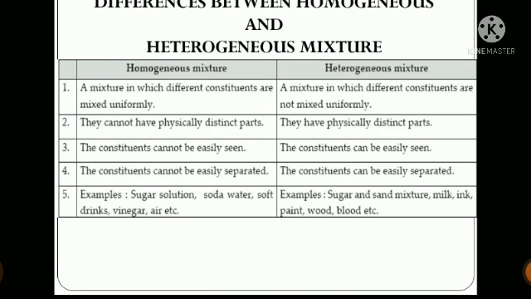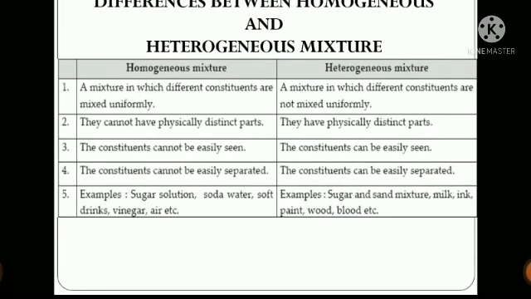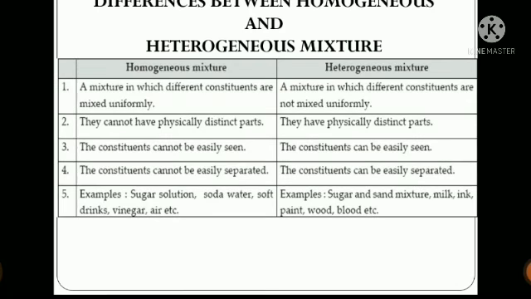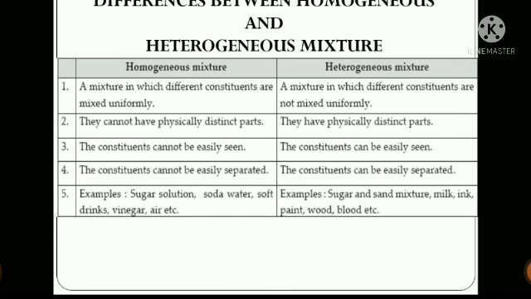Similarly, blood is a heterogeneous mixture. Why? Because under a microscope you can easily see the plasma, white blood cells, red blood cells. So the composition is not the same. If you look under the microscope, you will see that at some portion of the blood the amount of red blood cells is higher, at some portion it will be lower, because it keeps on flowing. So blood is also a heterogeneous mixture.